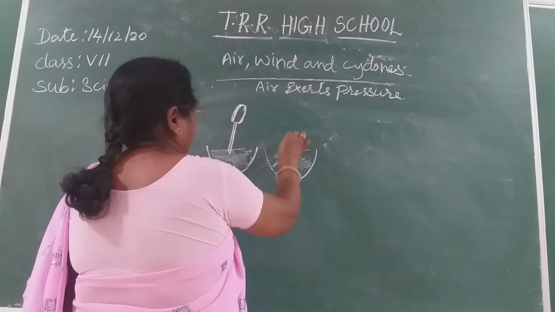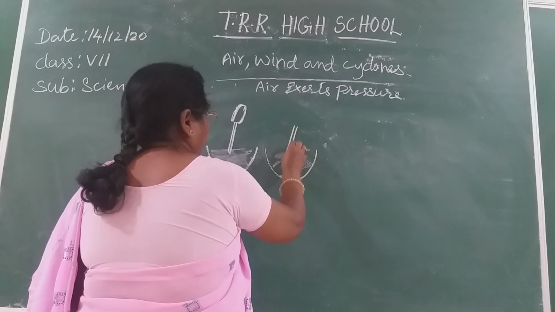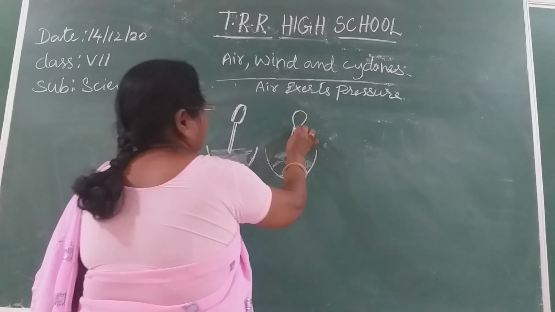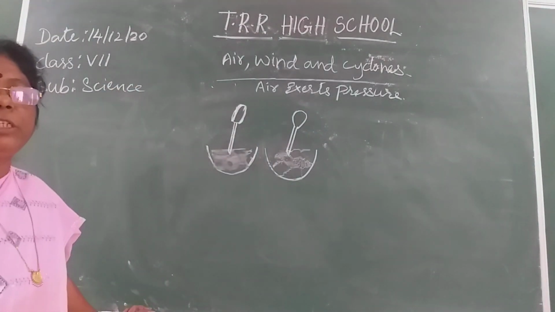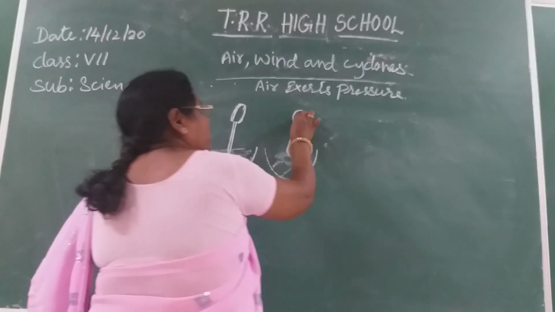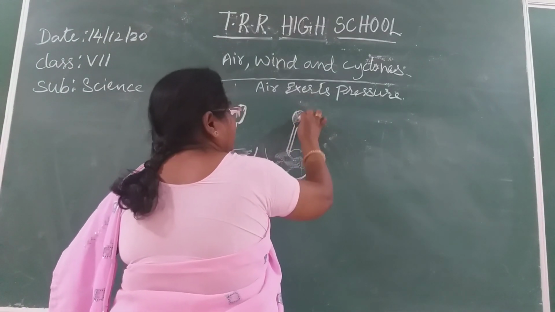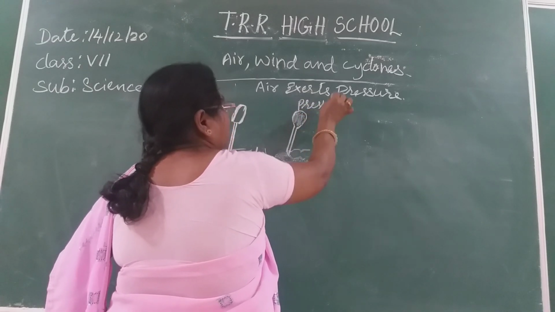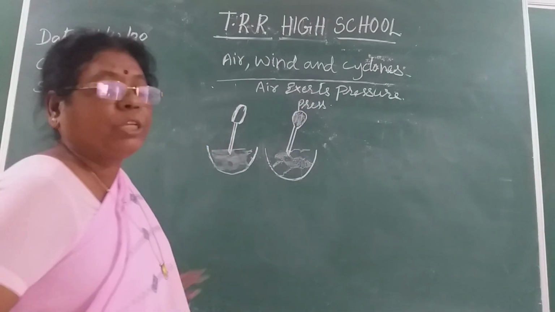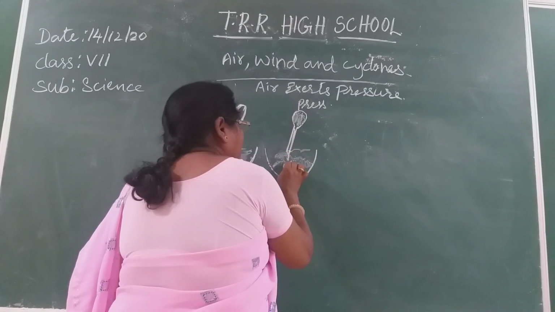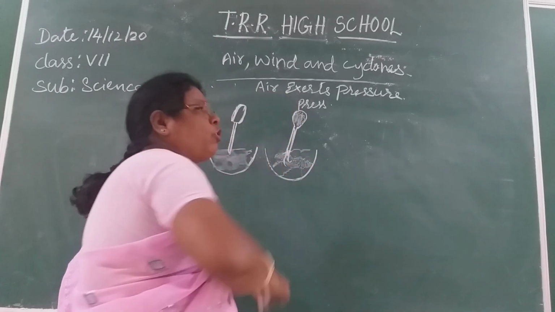Here this is the ink, and here you are using the dropper. This is a rubber dropper, and the rubber bulb will be there. Press the bulb. Already the air is present in the bulb, so when you press it, pressure is formed on the air and the air comes out with pressure, and the liquid enters into the dropper.